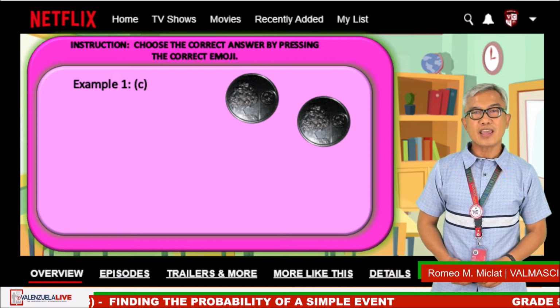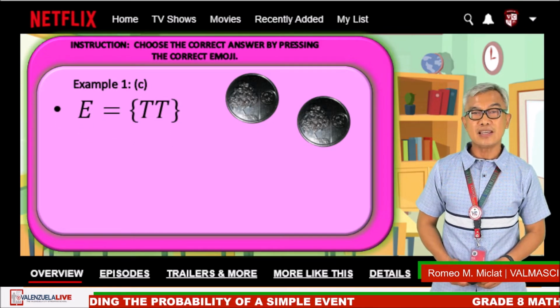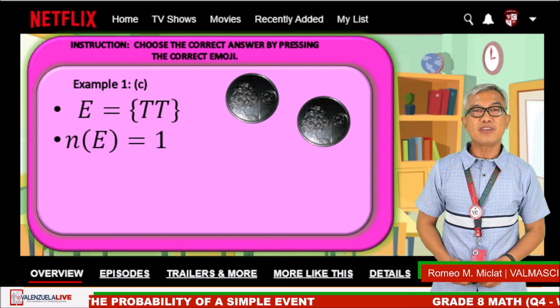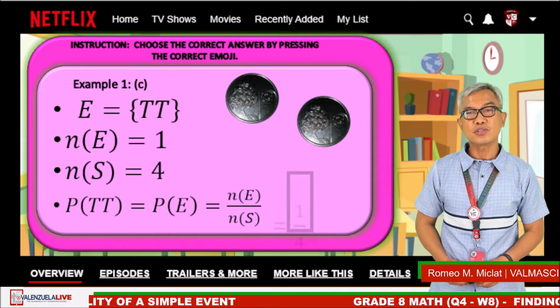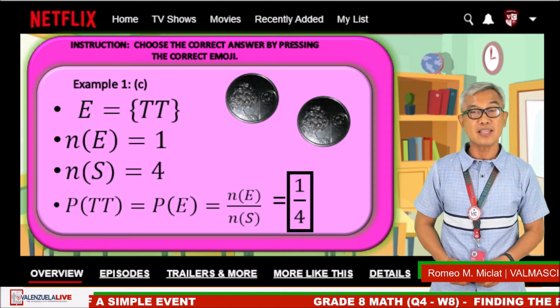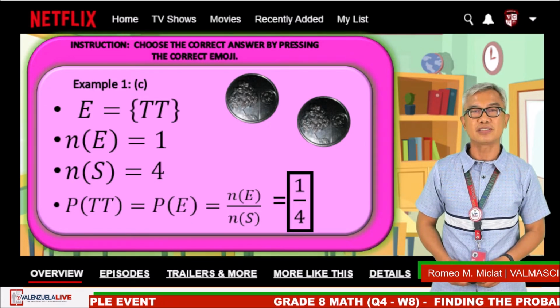The event is the set containing TT. Number of event is 1. The number of sample space is 4. So the probability of the event TT is 1/4.